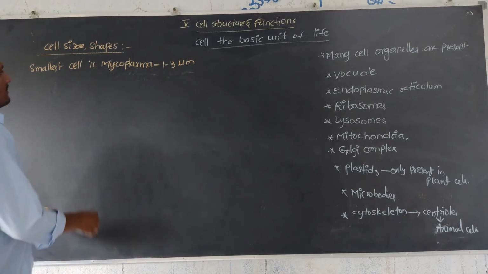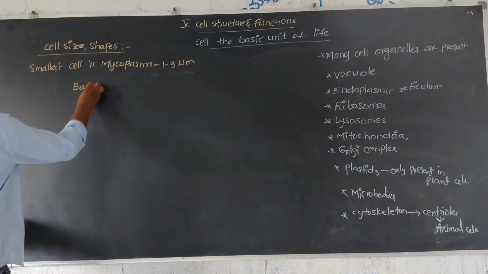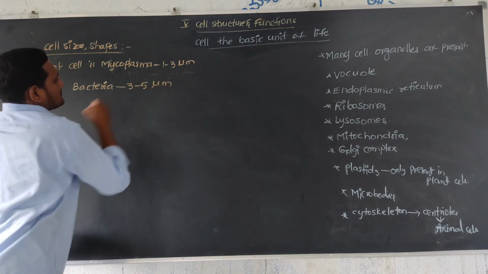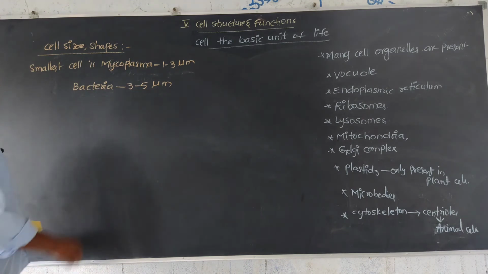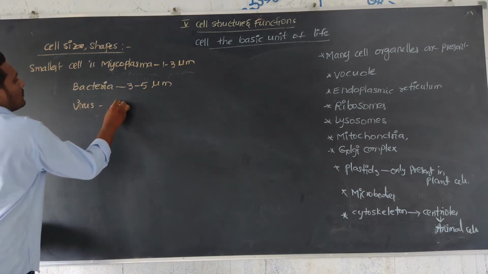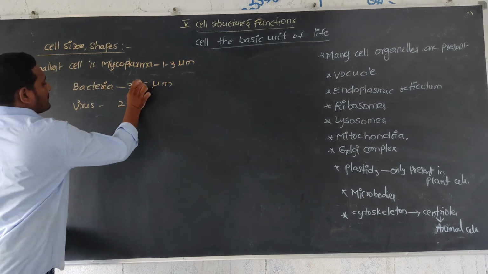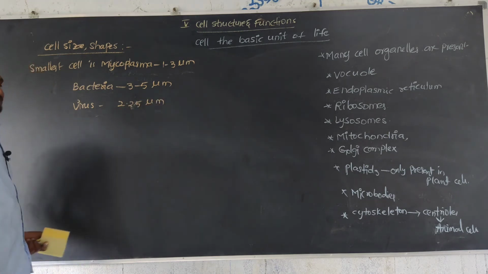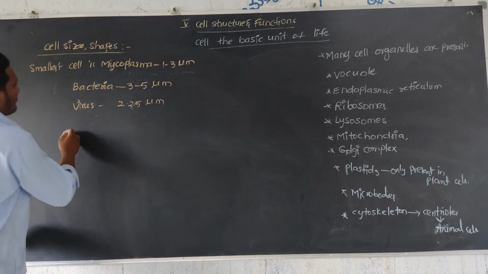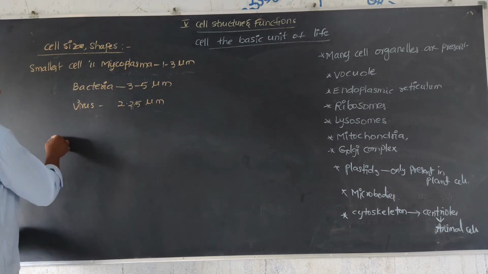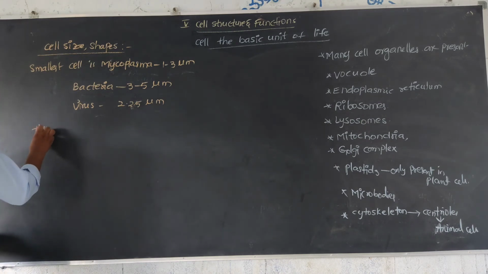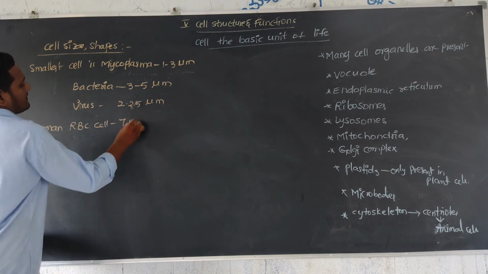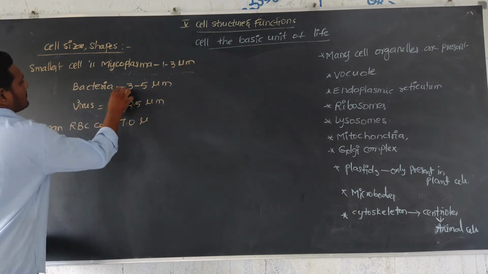In the case of bacteria, it is 3 to 5 micrometers in size, and virus 2 to 2.5 micrometers. Next, the human red blood cell mainly consists of 7.0 microns.